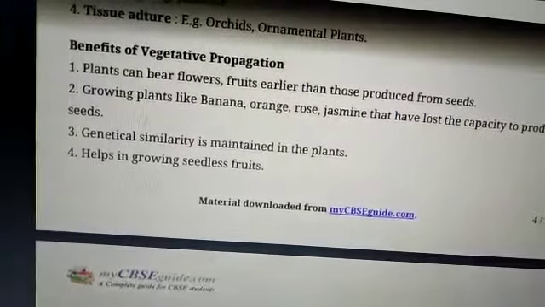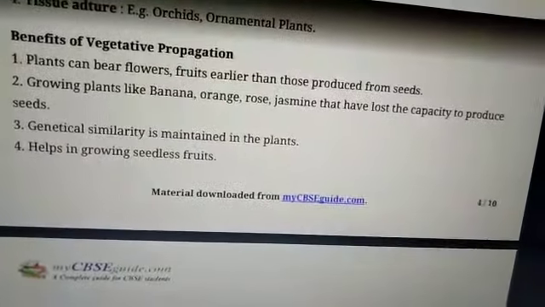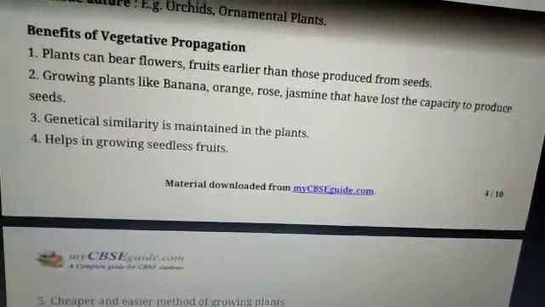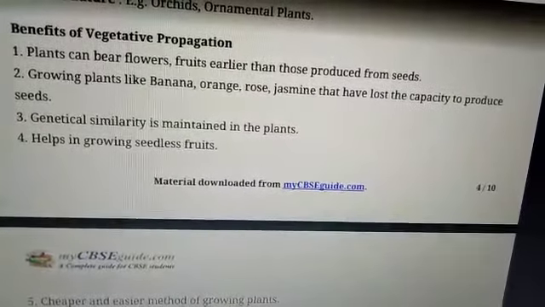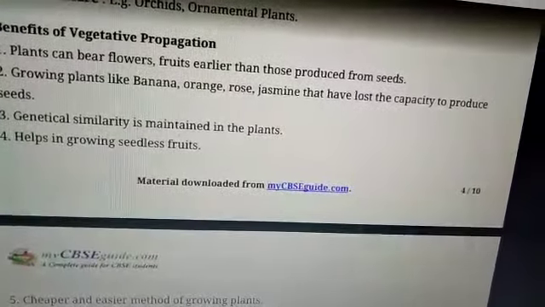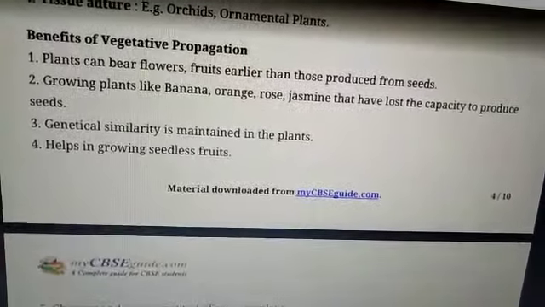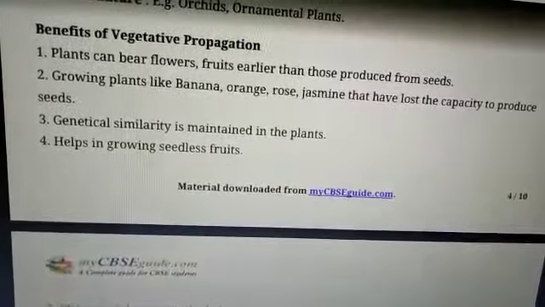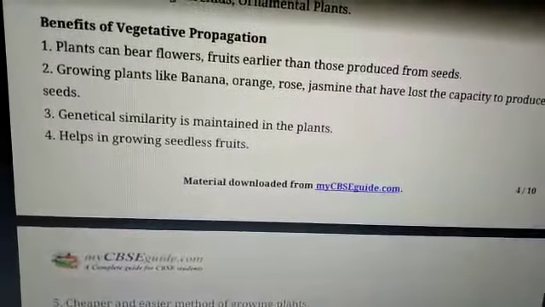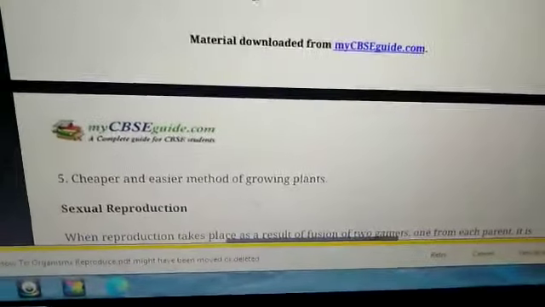Benefits of vegetative propagation. Plants can bear flowers and fruits earlier than those produced from seeds. Second importance, growing plants like banana, orange, rose, jasmine that have little capacity to produce seeds. Third importance, genetic similarity is maintained in the plants. It helps in growing seedless fruits. Cheaper and easier method of growing plants.